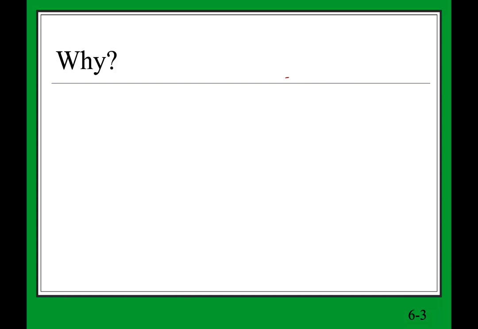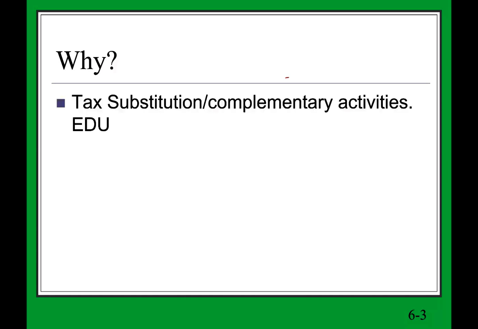Okay, the question is, why do governments get involved in proprietary funds? Many reasons. One reason could be what's called tax substitution or complementary activities. For example, if a city runs a museum, for example, Washington, D.C., or the city of New York, what's going to happen is inside the museum, they might have a souvenir shop. So the souvenir shop is trying to make a profit. Why? It's basically to finance the museum. So rather than increasing the taxes on the people who are living in the city to finance the museum activities, you can run a museum shop in there. And basically, it's a form of tax substitution.